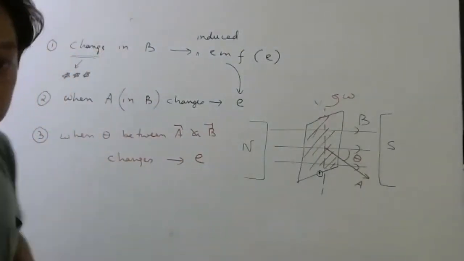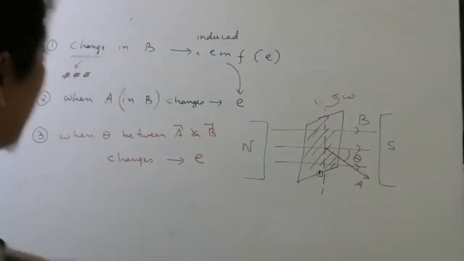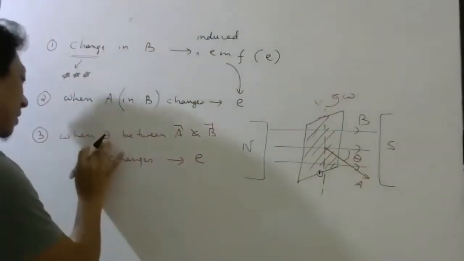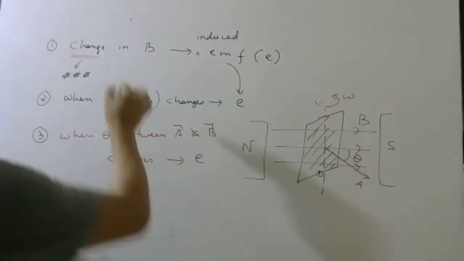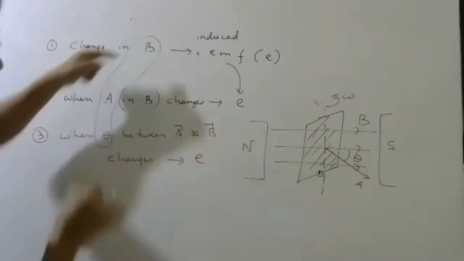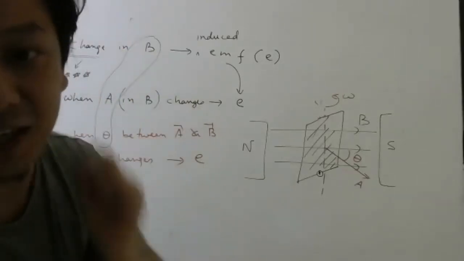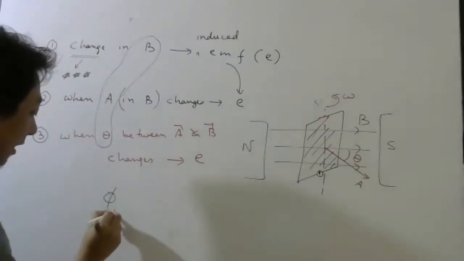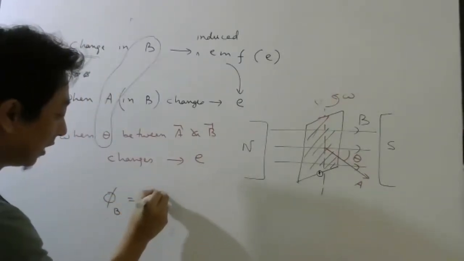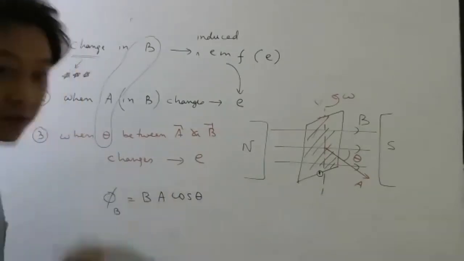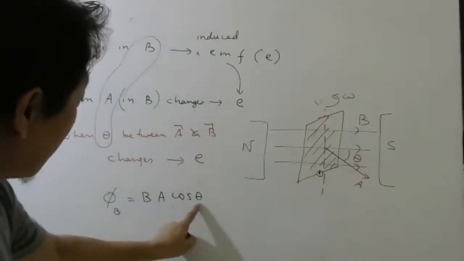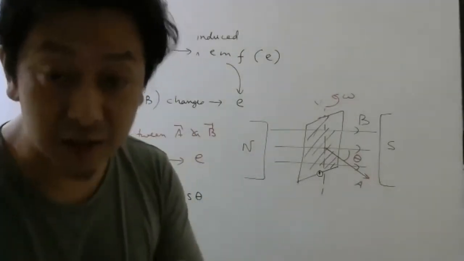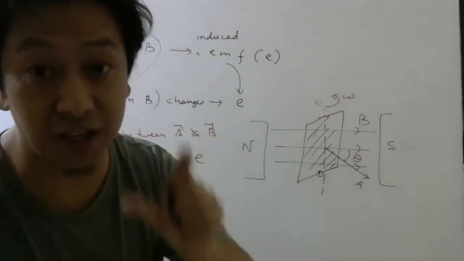Now, it is very boring to say, when this changes, we get EMF. When area changes, we get EMF. When theta changes, we get EMF. Instead of saying these three separately, we can combine them in one quantity, which I showed you in the beginning of the class. What is that? Magnetic flux, BA cos theta. Understood or not? So if any one of them changes, magnetic flux will change, and when magnetic flux changes, we get EMF in a closed circuit.